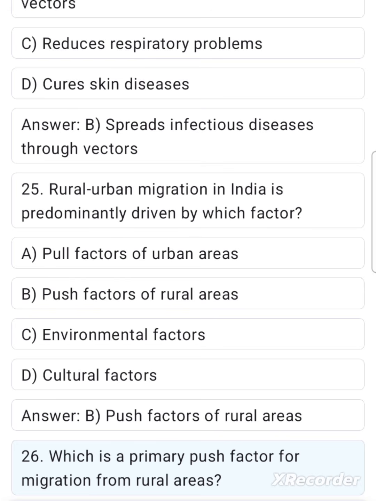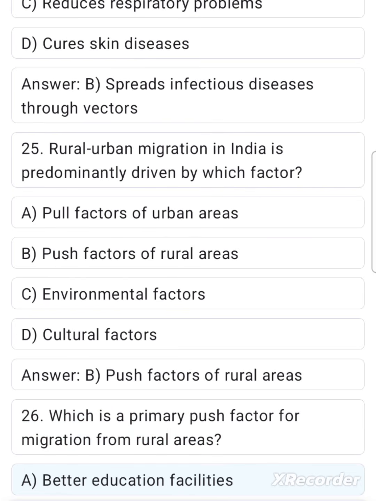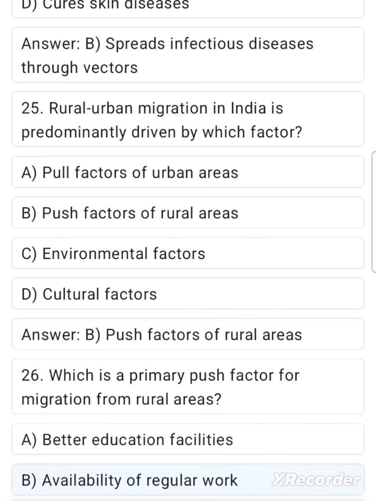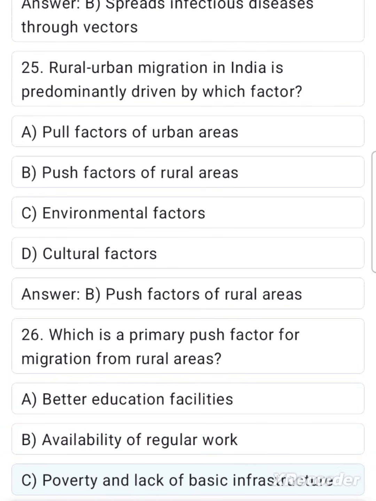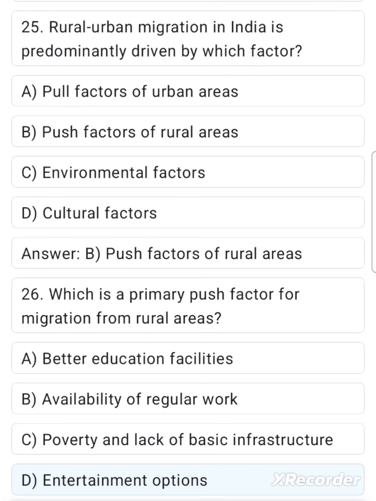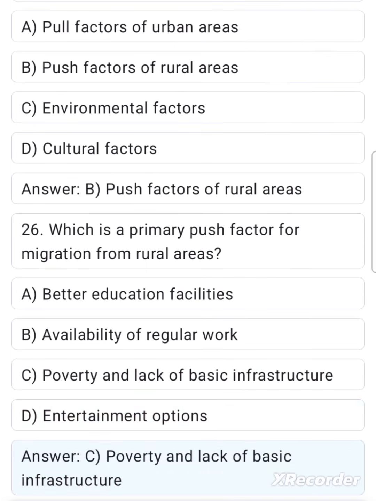Which is a primary push factor for migration from rural areas? A. Better education facilities. B. Availability of regular work. C. Poverty and lack of basic infrastructure. D. Entertainment options. Answer C. Poverty and lack of basic infrastructure.